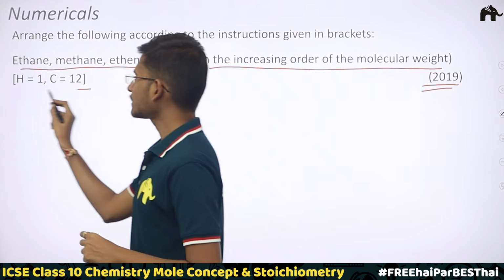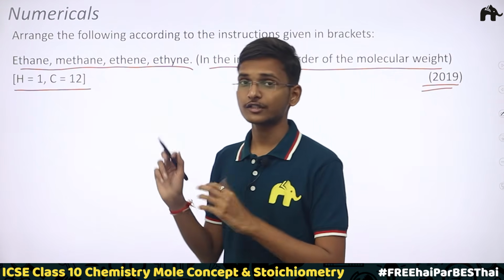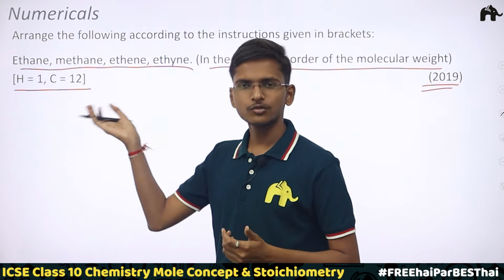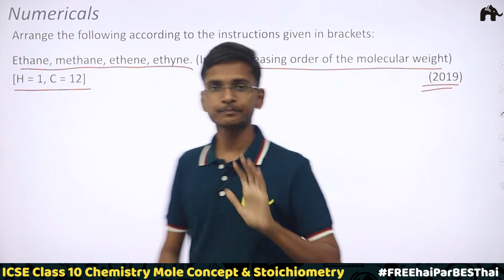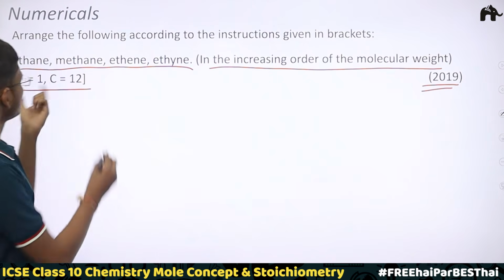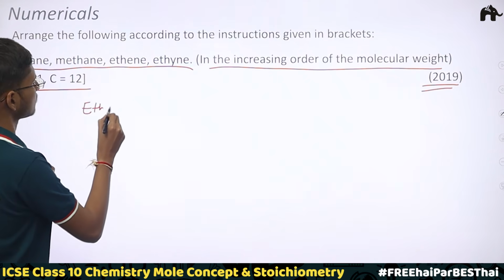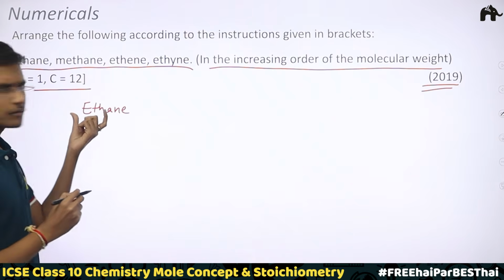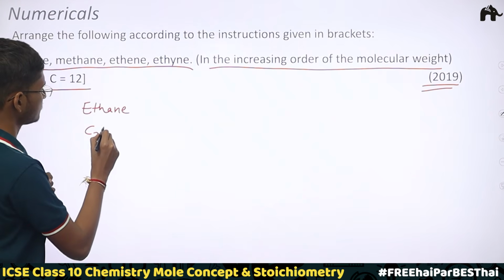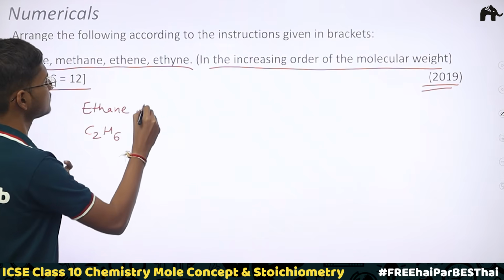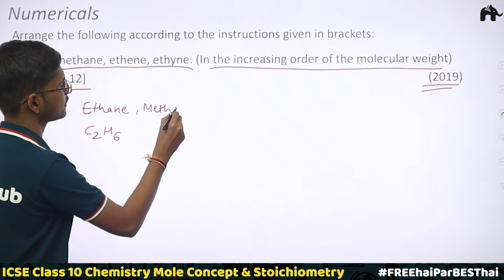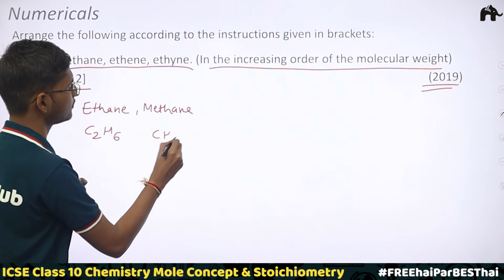They have also given us hydrogen's and carbon's atomic weights. I have told you, most of the time they give you, sometimes they may not, so we should be prepared for the common elements. Now see, ethane's molecular formula is C2H6. Methane's is CH4, you must be knowing it, maybe.